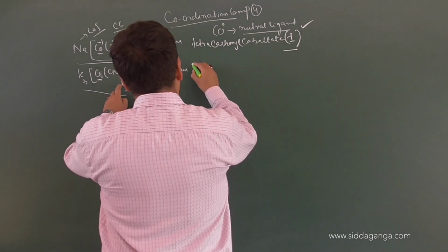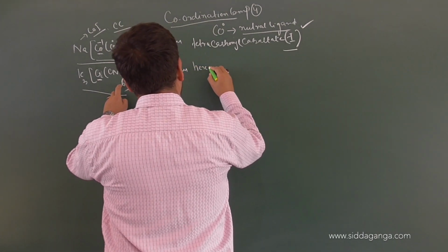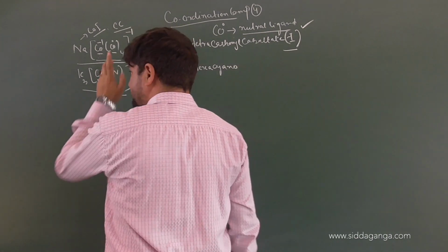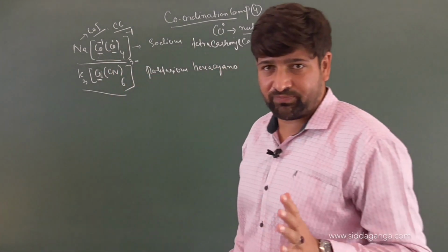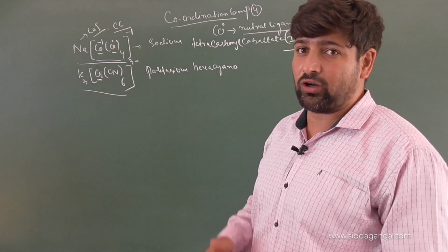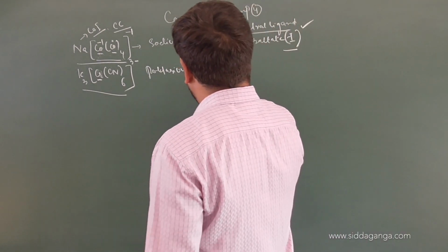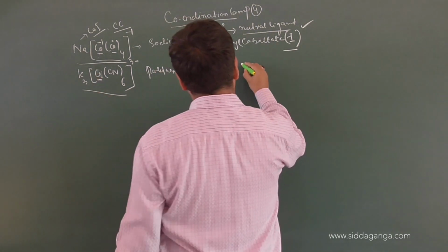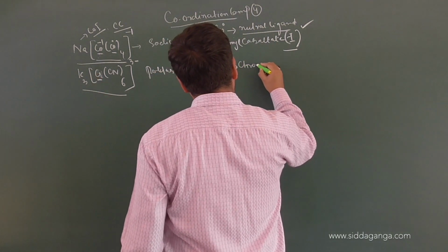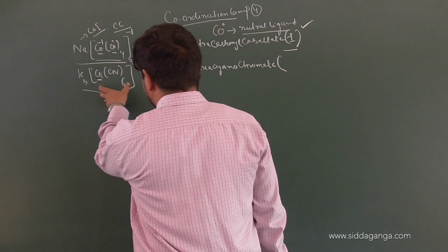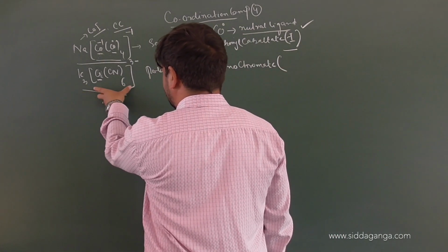Then hexacyano. You can finish the name with hexacyanido also, because last time I told you that -ido or -o is added to a negatively charged ligand. So potassium hexacyano, then chromate. Now the oxidation state. There are 3 electrons that have already been gained by the complex.